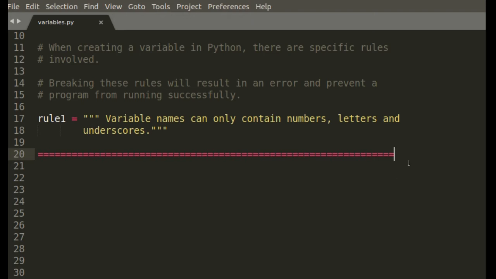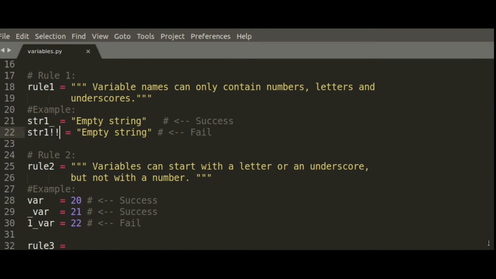So, rule number 1, variable names can only contain numbers, letters, and underscores. So for rule 1, string1 underscore is a successful example. We can set anything equal to this empty string, for instance. This is a success, as I'll show you when we run the code. String1 with an exclamation point, however, is a failure.